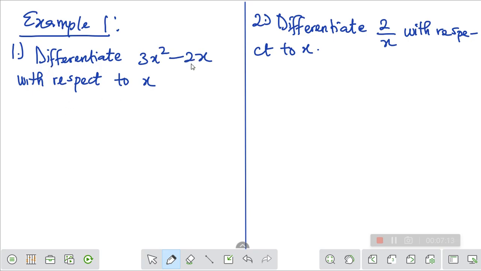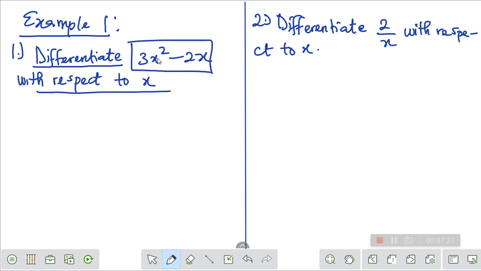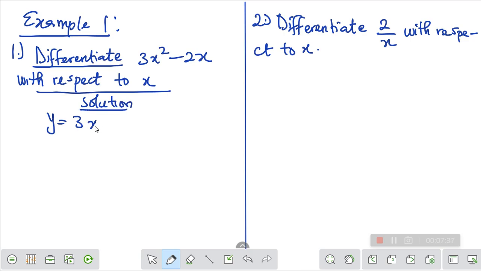Now differentiate 3x squared minus 2x. So here you can see that they tell us to differentiate 3x squared minus 2x with respect to x. Now whenever you want to differentiate anything they give you, you equate it to y. So let's try the solution. y equals 3x squared minus 2x.